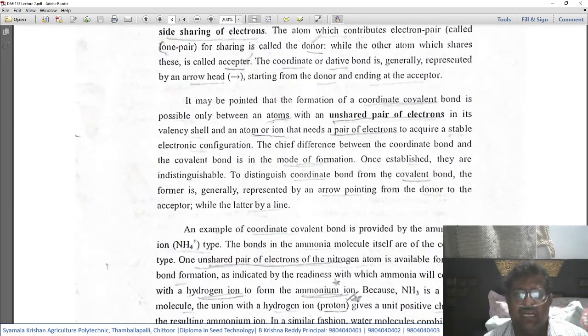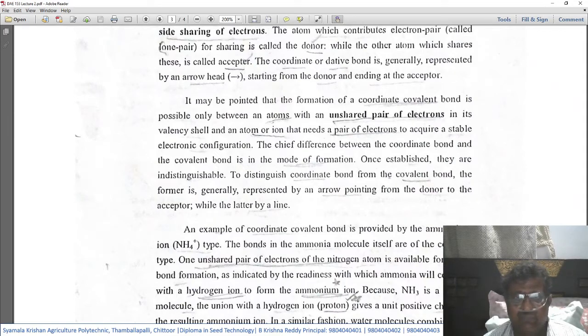One atom should have an unshared pair of electrons in its valency shell, and the other atom or ion needs a pair of electrons to acquire a stable configuration. This is the precondition for formation of this coordinate bond.